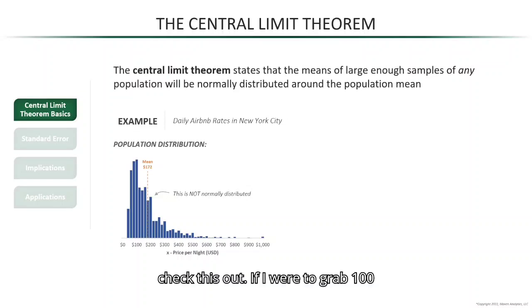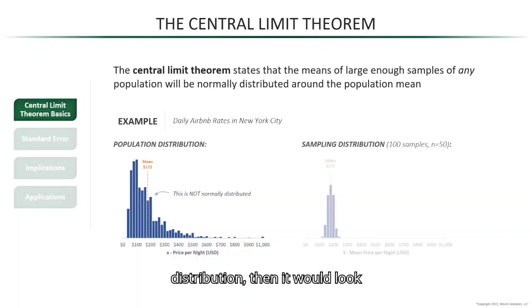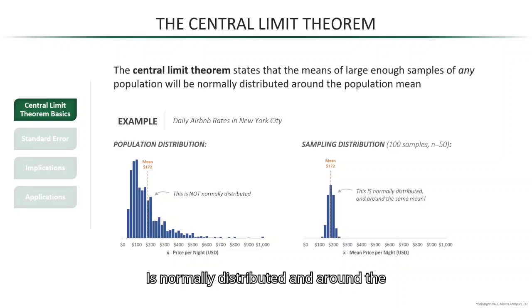But check this out. If I were to grab 100 samples of 50 random prices from this population and then plot the sampling distribution, then it would look something like this. Now this is normally distributed and around the mean of the population. And not only that, but the standard deviation, or the width of this distribution, is much lower than the width of the population distribution. So that's the power of the central limit theorem.